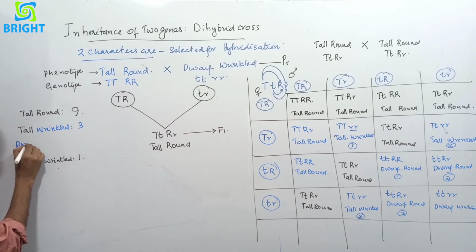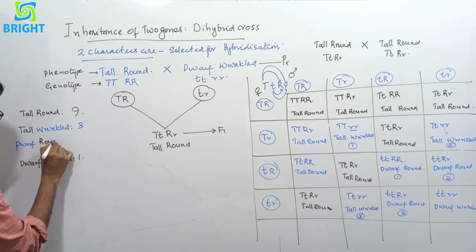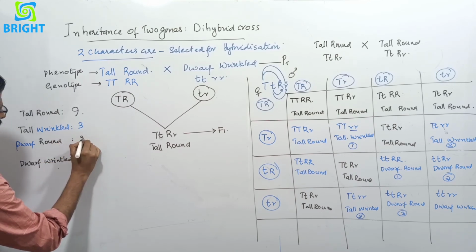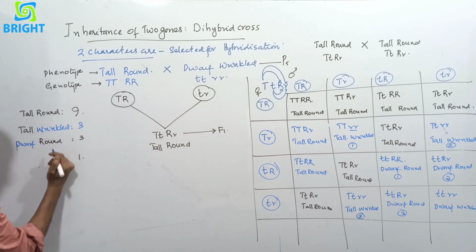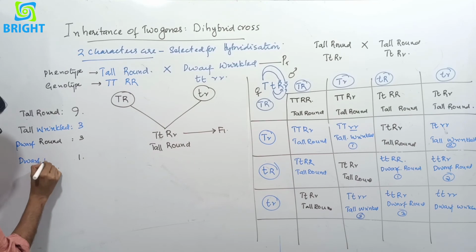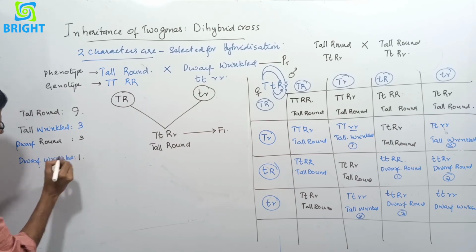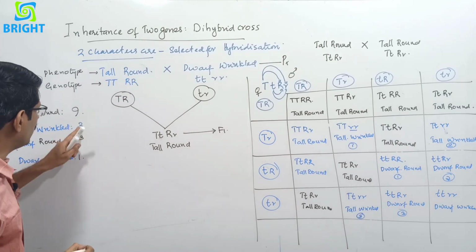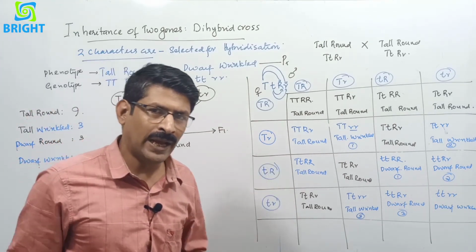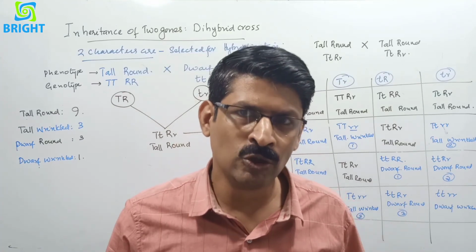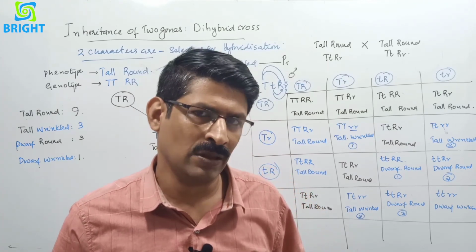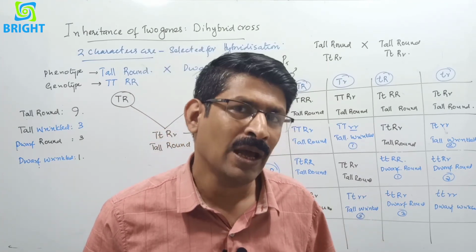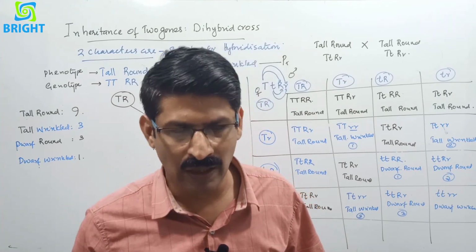And next is dwarf plant with round seed, which is also 3. So here we have the phenotypical ratio, that is 9:3:3:1. But the 9:3:3:1 is according to Mendel's law of independent assortment, but there are certain variations, and that variation is due to genic interaction, that is called intergenic interaction, and that we will discuss in the next class in detail.